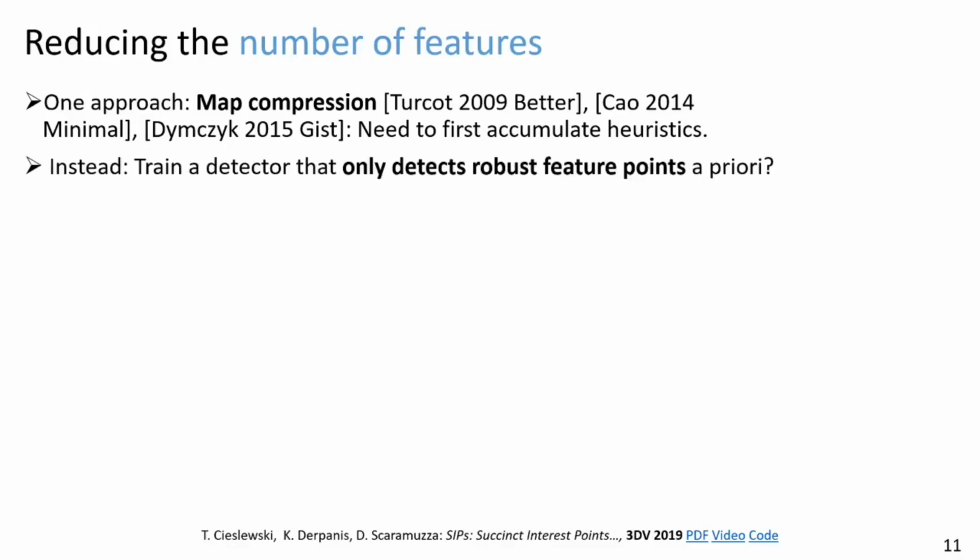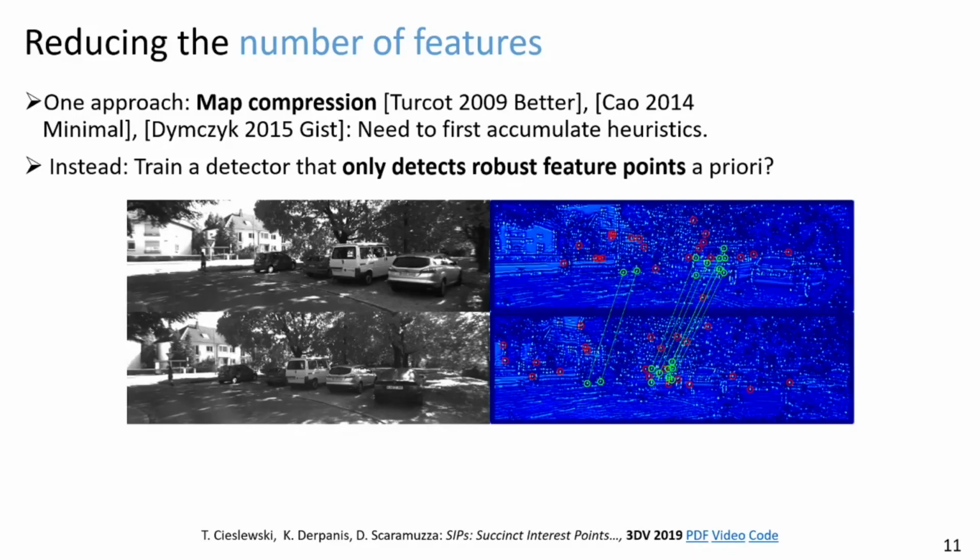So what we instead propose is to train a detector that only detects robust feature points a priori. A feature detector takes as input images, as shown on the left, and outputs a score for every pixel, as seen on the right. Here, the brighter a pixel is, the higher its score.